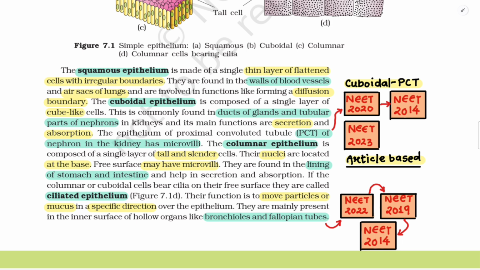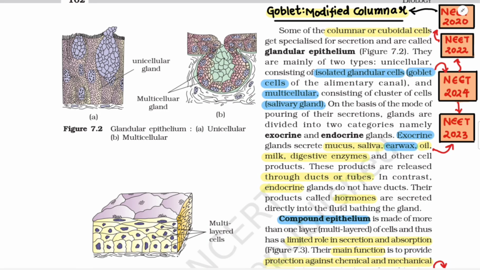Their function is to move particles or mucus in a specific direction over the epithelium. They are mainly present in the inner surface of hollow organs like bronchioles and fallopian tubes. Some of the columnar or cuboidal cells get specialized for secretion and are called glandular epithelium, figure 7.2. They are mainly of two types: unicellular, consisting of isolated glandular cells, that is goblet cells of the alimentary canal, and multicellular, consisting of cluster of cells, example salivary gland.